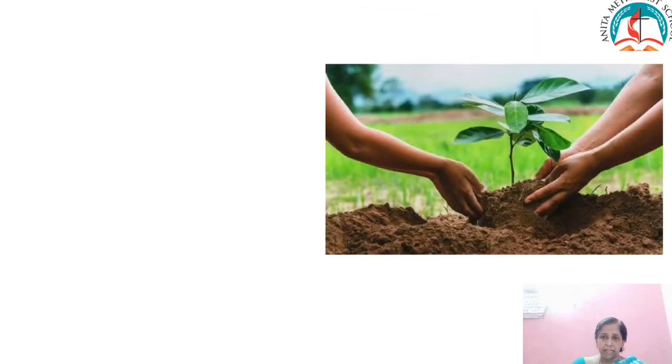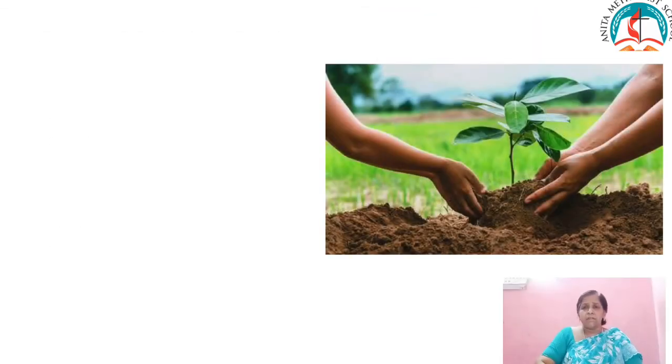Children, now we are going to learn the new concept called tree plantation. As we are learning the lesson Environmental Economics, in this lesson we have learned the various types of pollution. In one of the pollutions, air pollution, what will be the remedial measure to control air pollution? We saw growing more plants and trees, and that concept we are going to learn. So we know to protect our environment, by growing more plants and trees, it is safe for us.